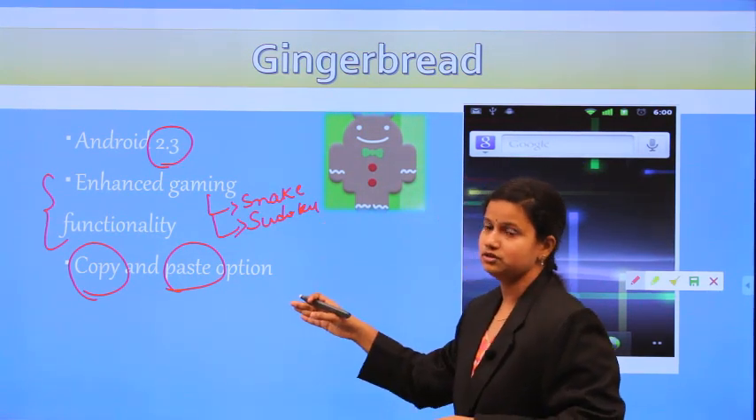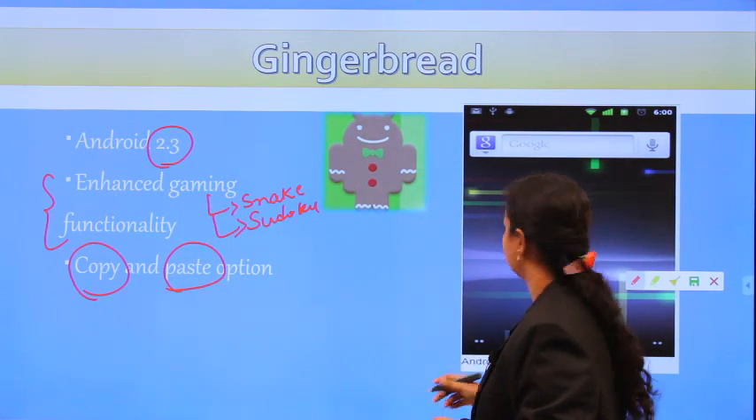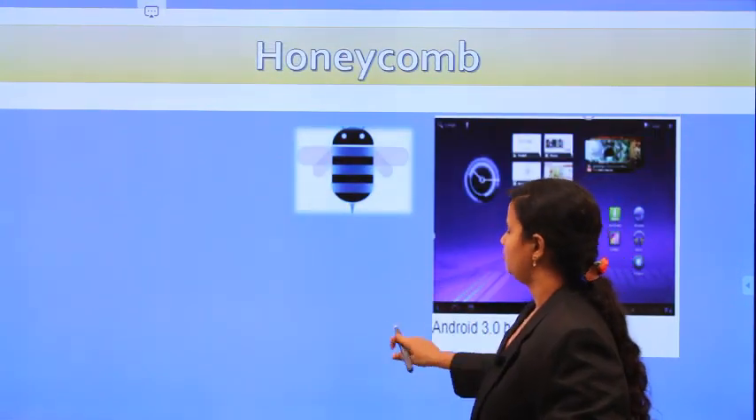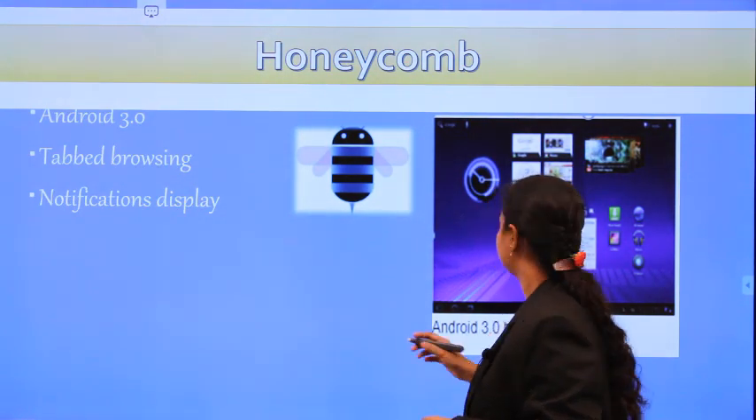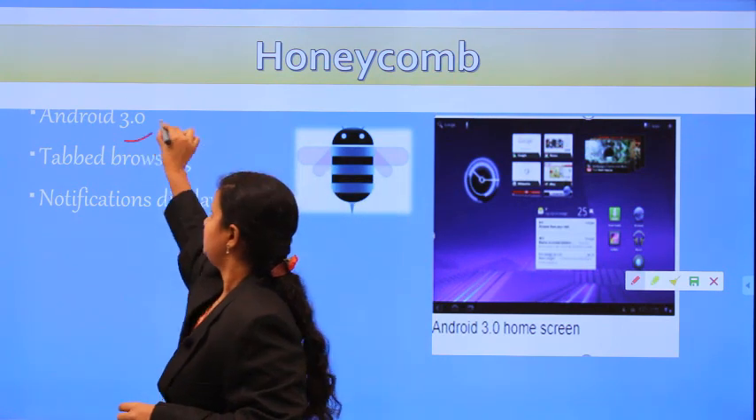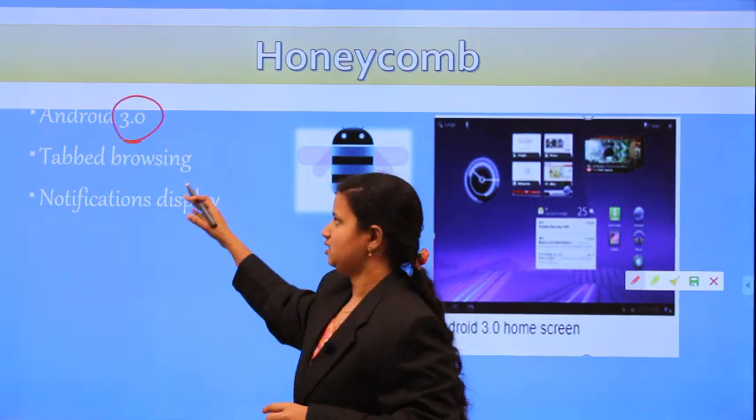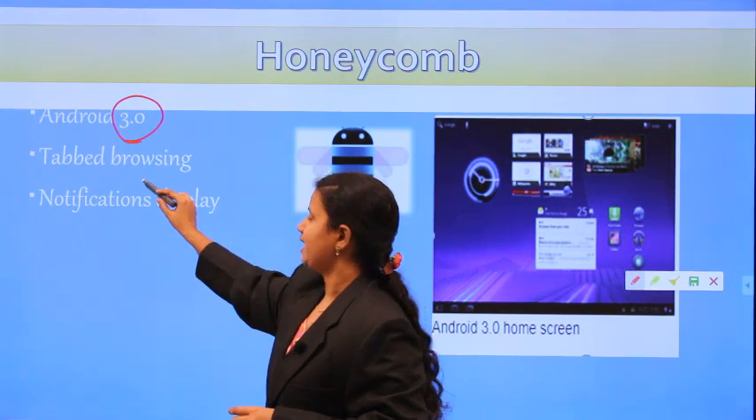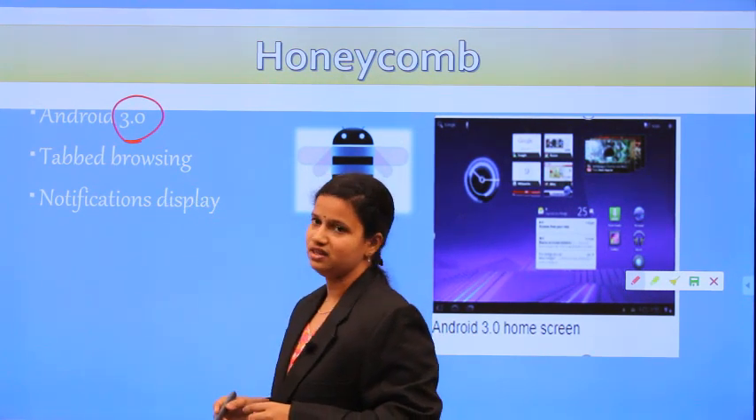These are the two features added in this Gingerbread version. And the next one is Honeycomb. Honeycomb has version number 3.0. These are the two features added in this Honeycomb version: tabbed browsing and notifications display.